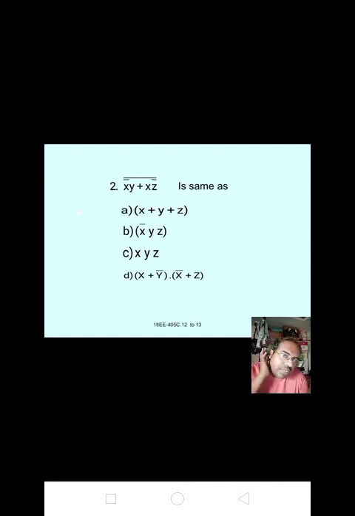Okay, here the options: A, x plus y plus z. B, x bar y z. C, x y z. D, x plus y bar into x bar plus z. Answer is D, x plus y bar into x bar plus z.